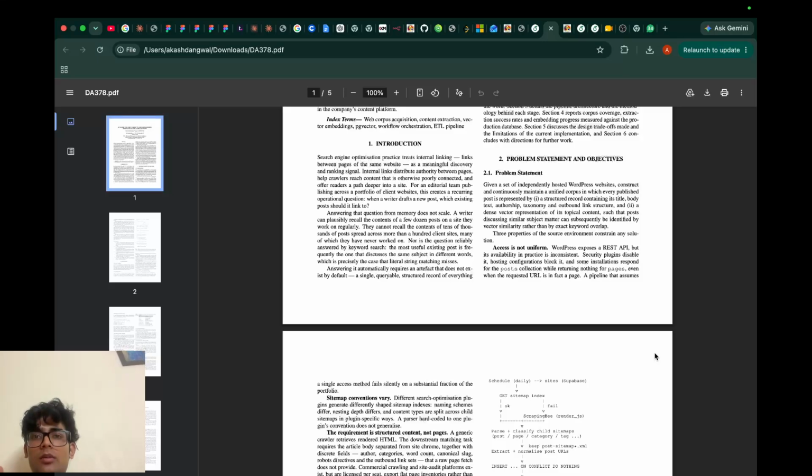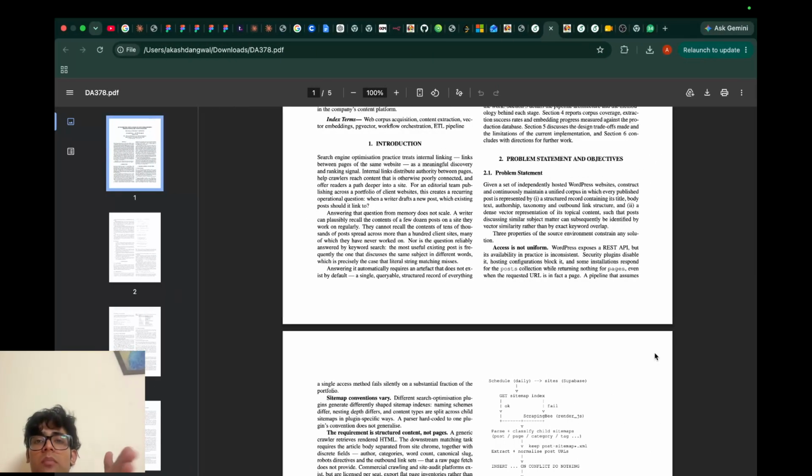How we solve this problem is we fetch the site data, all the previous post data of the sites, and then we do the embedding of the older posts and the new post. Then we do the cosine similarity to fetch the most relevant posts that the content writers can internally link with their new post.